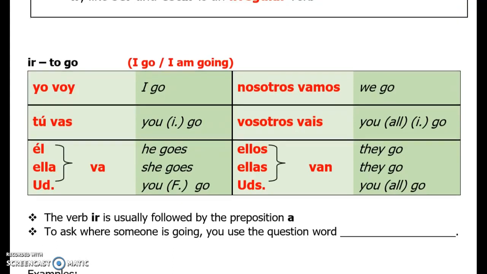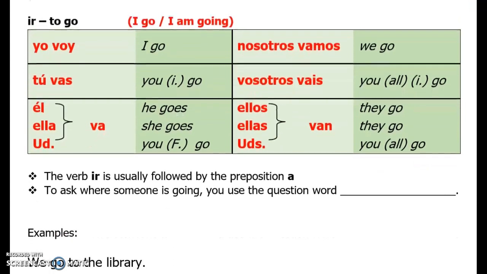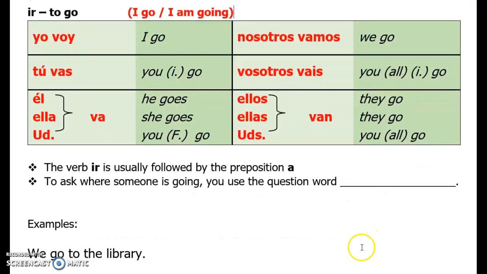Okay. A couple things to remember before we do some examples. First of all, the verb ir is usually followed by the preposition a. So usually a is an important thing. You're usually going to a place. Yo voy a that place. The fun thing is you have to remember that a, when it's next to el, has to become al. So don't forget your al if you need to.